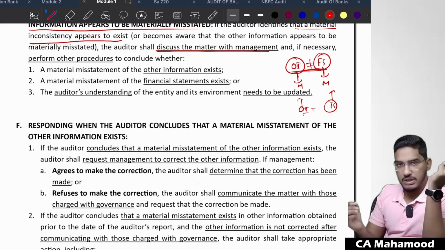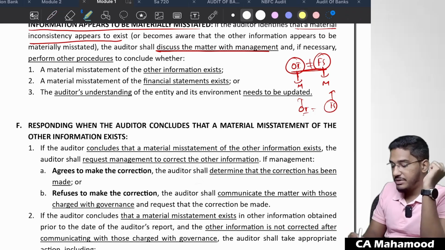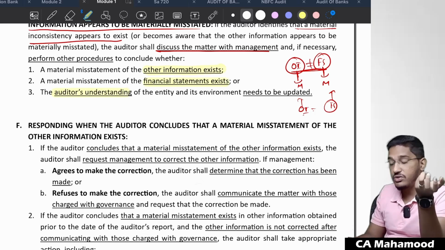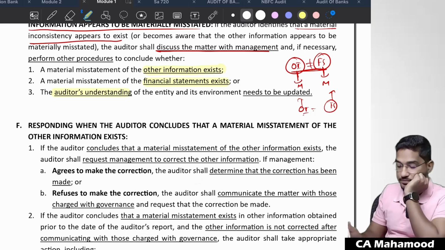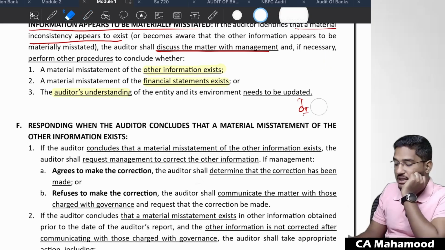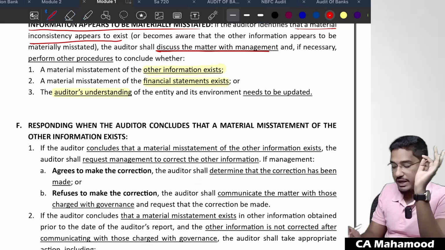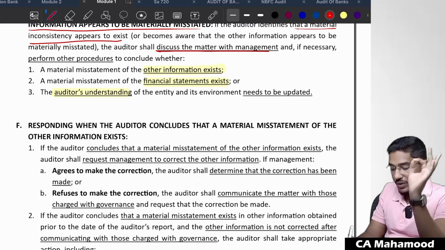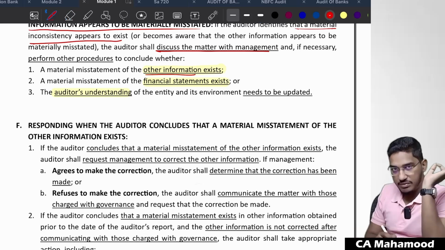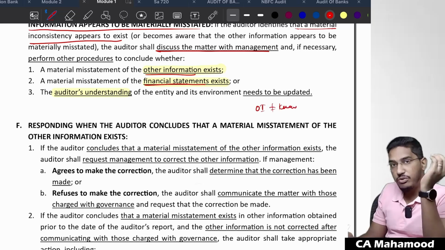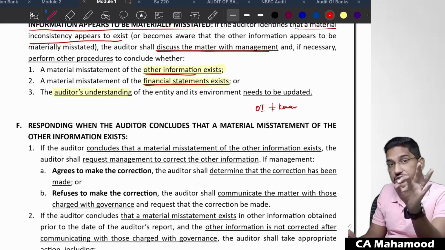And if necessary, perform other procedures to conclude whether a material misstatement exists in the other information only, or a material misstatement exists in the financial statements, or is there any requirement to update the auditor's understanding? Clear? Why? Because sometimes inconsistency can happen between the other information and the knowledge obtained by the auditor. So if at all you find any inconsistency, determine whether there is a misstatement in the other information, or a misstatement in the financial statements, or if there is an inconsistency between other information and knowledge of the auditor, you have to determine, did you have a wrong understanding till now?